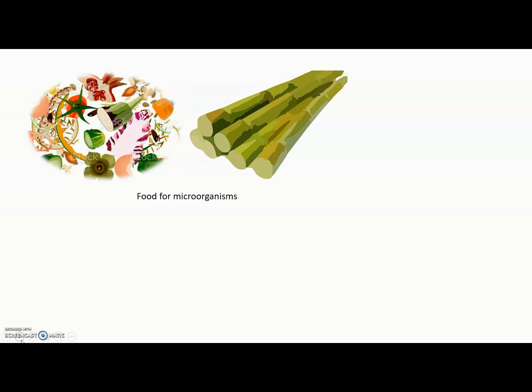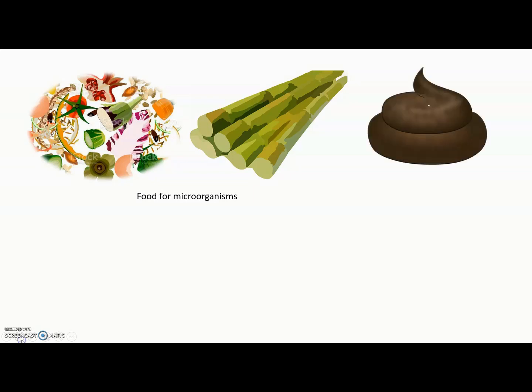Now this food can be your wet waste only or you can provide some more nutrients and sugars with the help of bagasse, which is obtained from the waste of sugarcane. Then you can provide cow dung to your compost because cow dung possesses a large number of aerobic microorganisms, which help in the composting process. So if you increase the workforce, work will be done at a much faster rate.